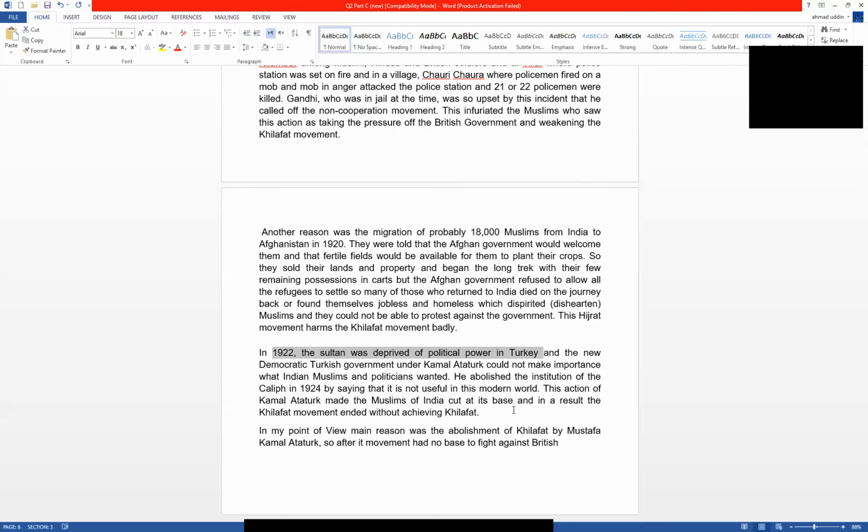But when the people of Turkey itself abolished the seat of the caliphate, the Muslims of India could not fight against the British. So we can say that the main reason for the end of the Khilafat movement was the abolition of the Khilafat by Mustafa Kemal Ataturk. So the Khilafat movement ended without getting any fruitful result.